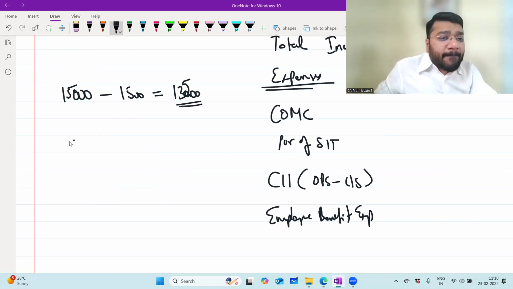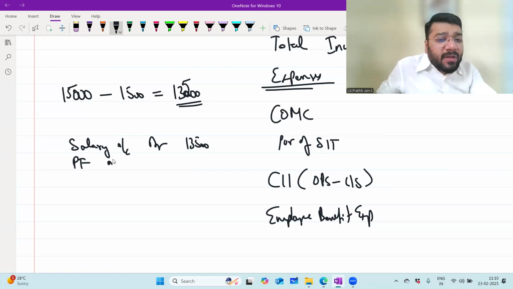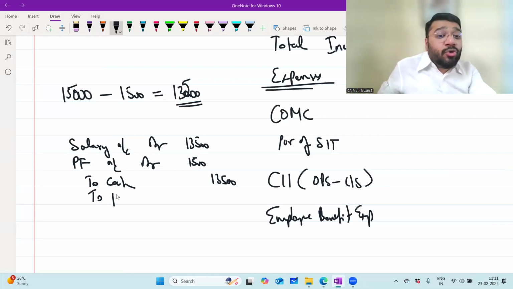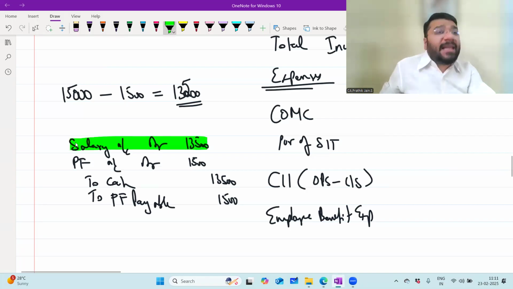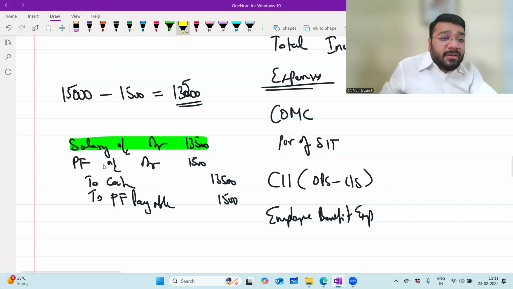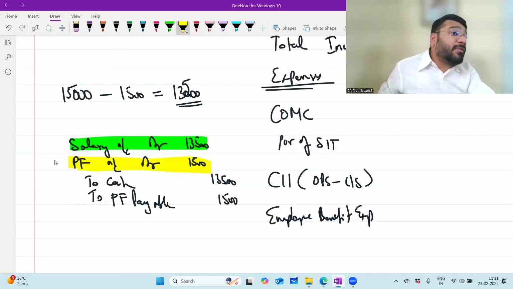So now what will be the entry for this? Salary account debit 13,500. PF account debit, sorry, 1,500. To cash, how much am I paying? 13,500. No. To PF payable will be 1,500. So salary is your expense. It goes under which category? Salary and wages. PF 1,500 goes where? Will it go to salary and wages or will it go to contribution to provident fund?